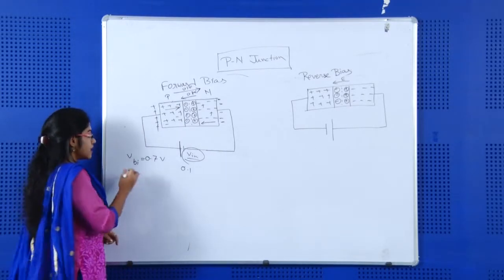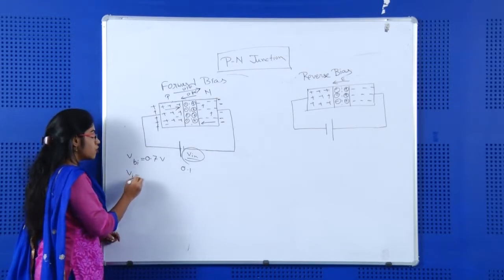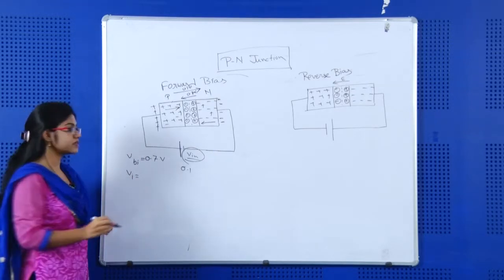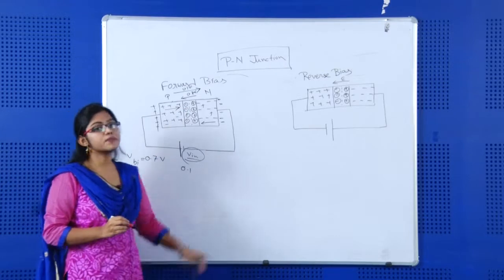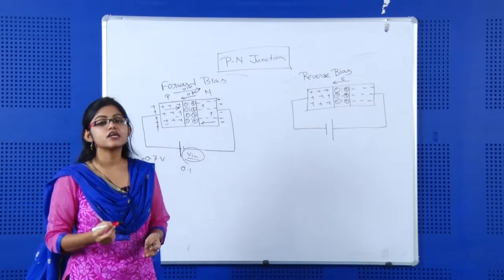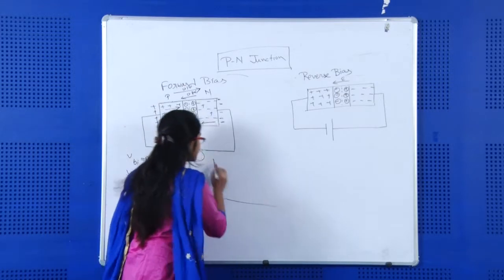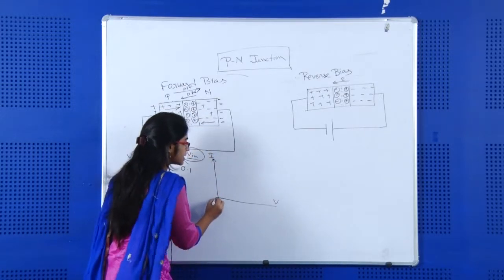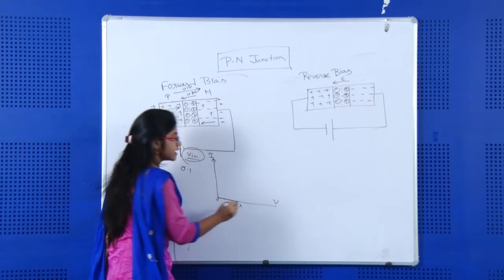Now, if our external voltage Vi overcomes the built-in potential voltage, that means it is greater than or equal to 0.7 volt, then only will there be no depletion region, and for that we will get the current. So, if I now plot the current versus voltage, then if we increase the voltage from 0 to 0.7, we will not get any current.